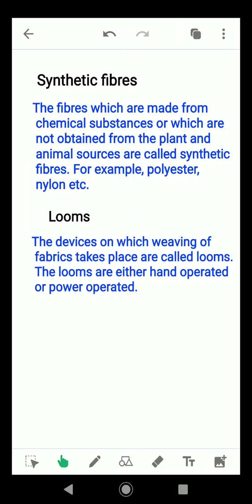Synthetic fibers. The fibers which are made from the chemical substances or which are not obtained from the plant and animal sources are called synthetic fibers. Examples are polyester, nylon, etc. Next is looms or hand looms. The devices on which weaving of fabrics take place are called looms. It is a device used for weaving of fabrics. The looms are either hand operated or power operated.